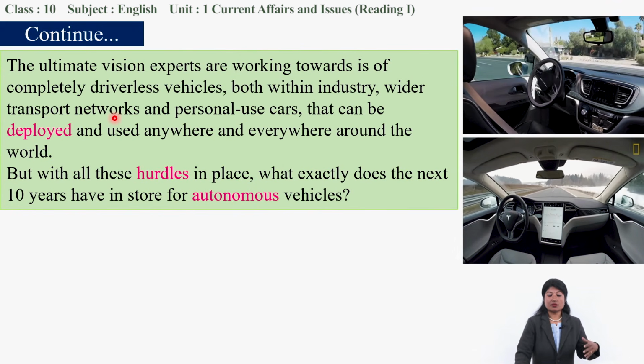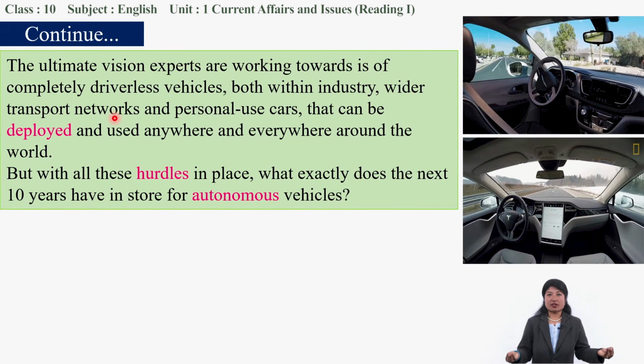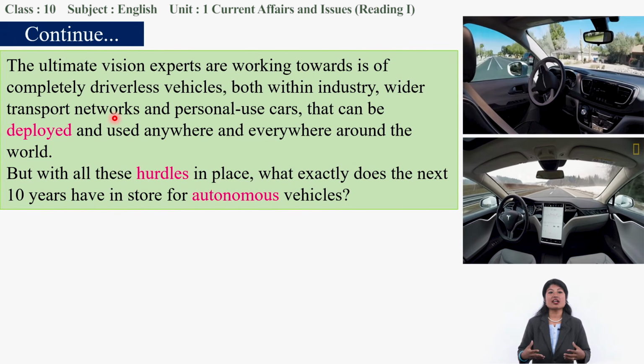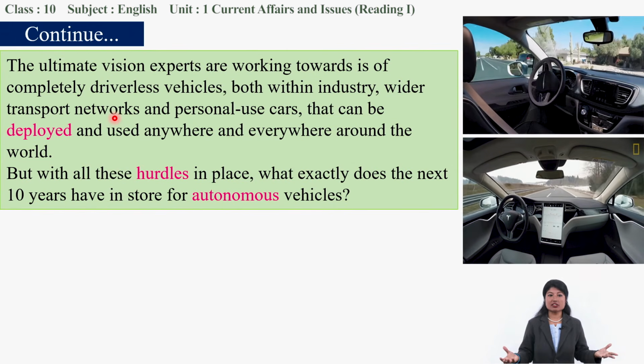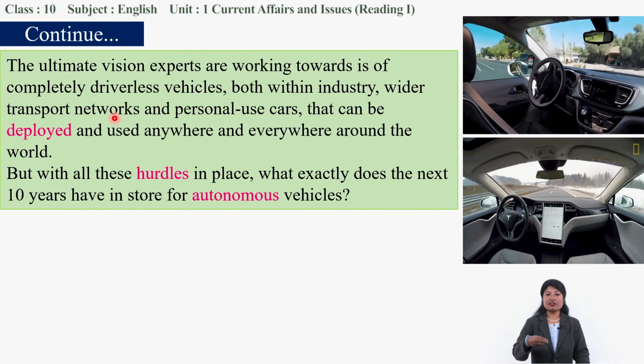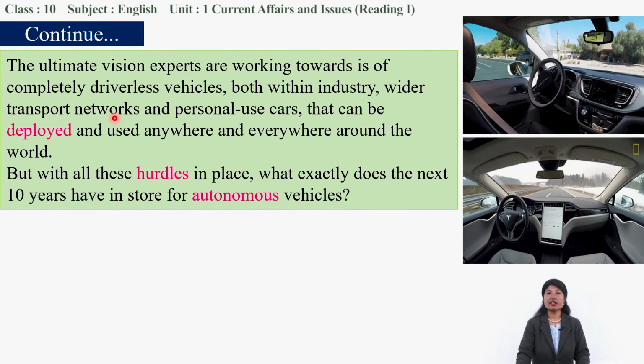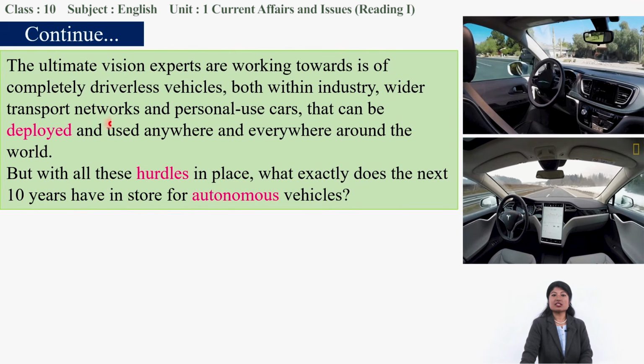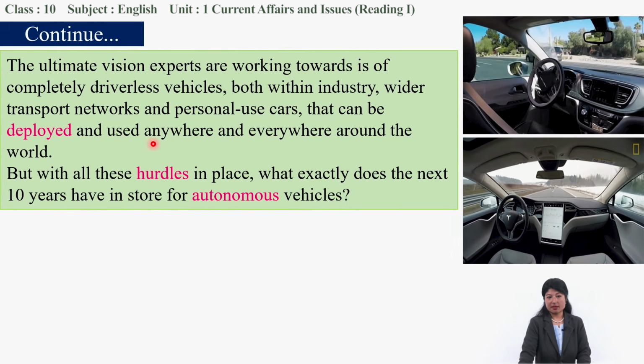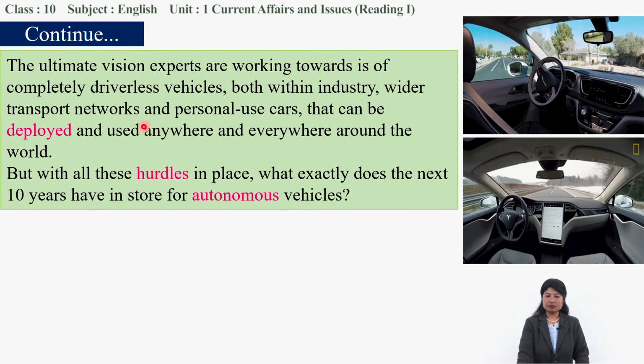So the experts are working on how it can be used effectively in the different sectors, personal, industrial, every sector, how these driverless cars can be deployed.